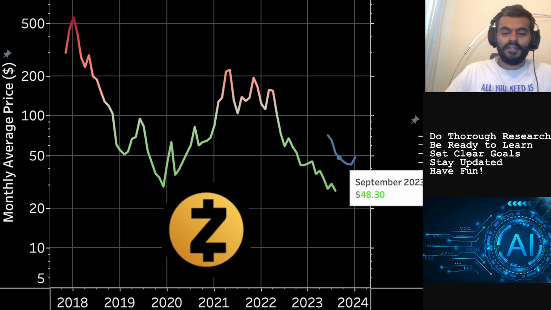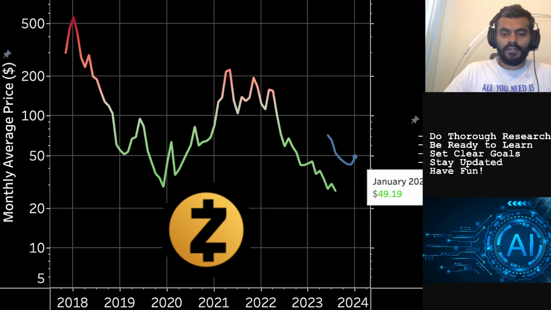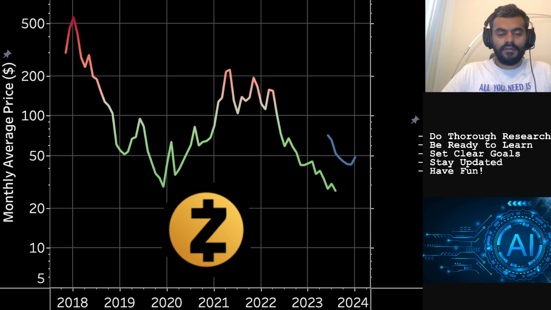For September, this ceiling is at $48, almost twice the price at which it's trading right now. So $25 versus $48. In October, the ceiling is at $45.50. November it's $43.50. December it's $43.20, and January it's at $49. So this is a theoretical possibility in a bullish environment for Zcash.